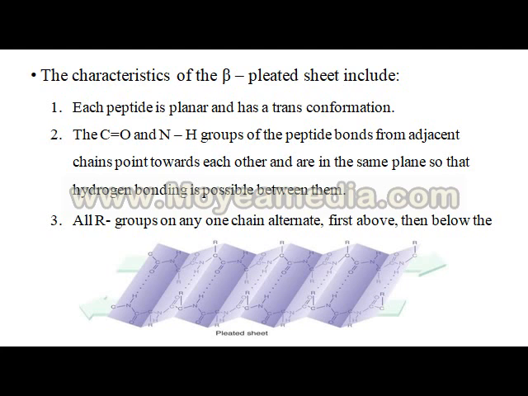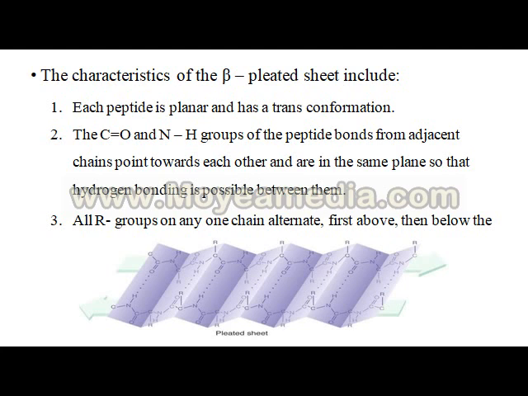These are the various characteristics of the beta-pleated sheet. In beta structure, each peptide is planar and has a trans conformation. The C=O and NH groups of the peptide bonds from adjacent chains point toward each other and are in the same plane, so that hydrogen bonding is possible between them.